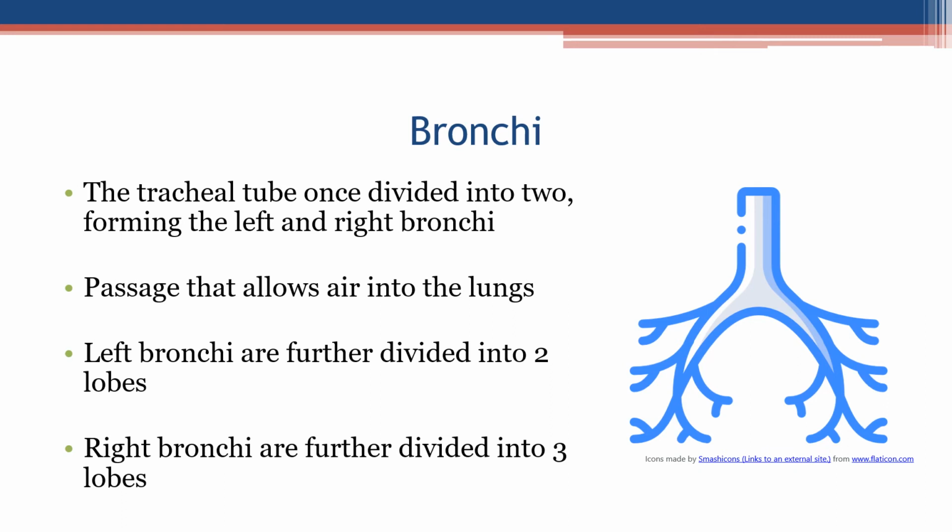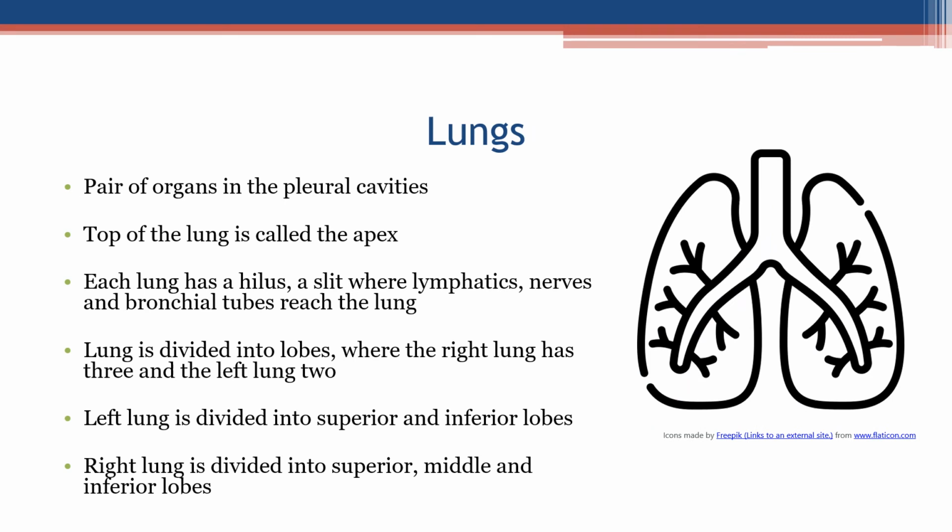Bronchi. The tracheal tube, once divided into two, forms the left and right bronchi, the passage that allows air into the lungs. Left bronchi are further divided into two lobes. The right bronchi are further divided into three lobes. Lungs. A pair of organs in the pleural cavities. The top of the lung is called the apex. Each lung has a hilus, a slit where lymphatics, nerves, and bronchial tubes reach the lung.